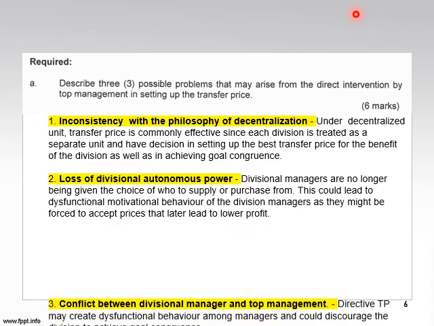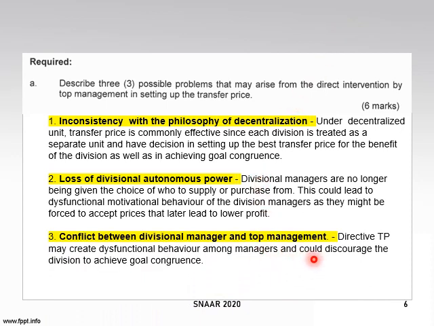Next one adalah conflict between divisional manager and top management. So when you decide, the top management decide to direct a TP, okay, nak tentukan harga transfer price, dia mungkin akan create conflict dengan division manager, antara division manager dengan top management. Okay, so with this, dia akan create dysfunctional behavior and could discourage the division to achieve the goal congruence of the organization.